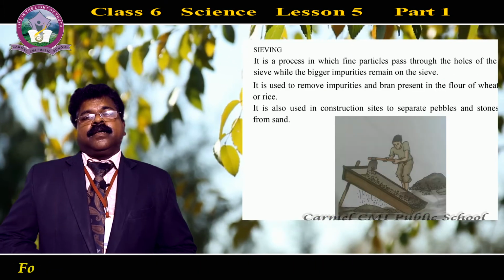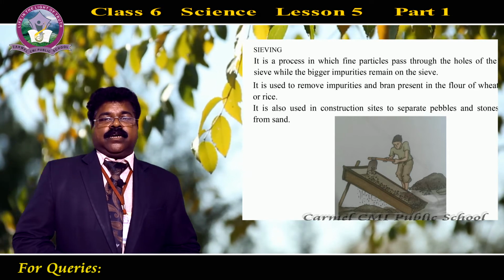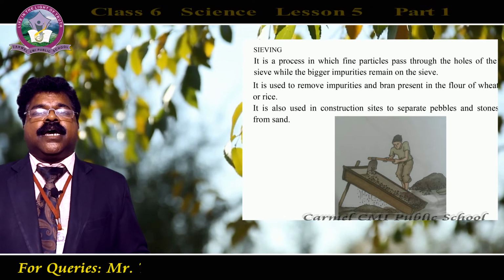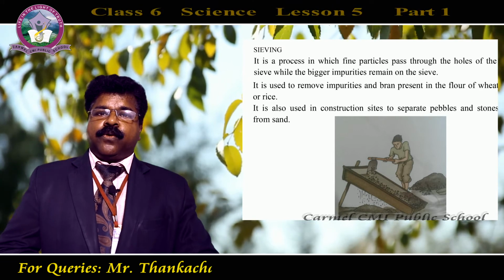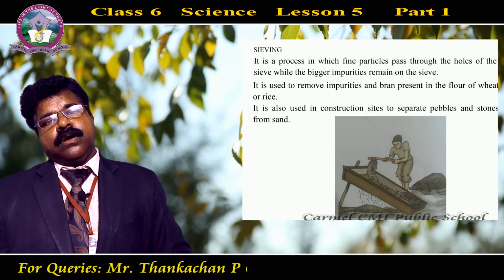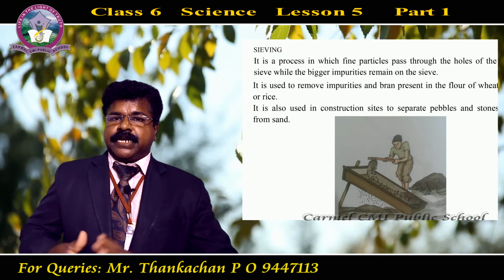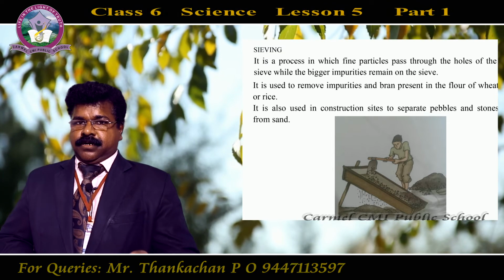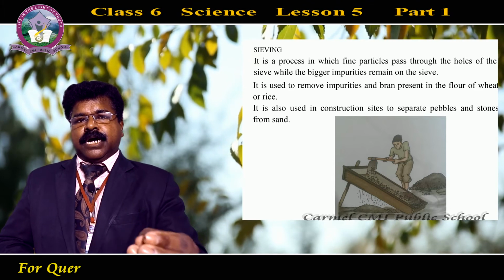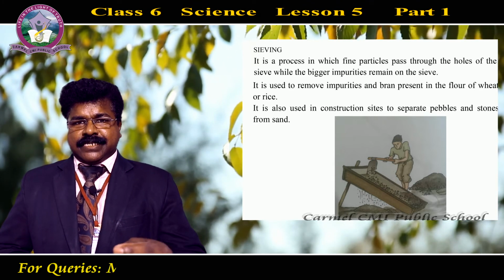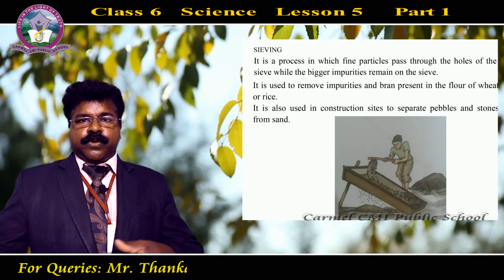Now let us see the next process of separation, that is sieving. Have you seen a sieve any time? Especially while we are cooking any dish by using wheat flour or rice flour, we use a sieve to separate it. So when we buy rava or atta from the shop, sometimes it might contain some amount of unwanted particles, maybe some insects or some husk particles. In order to separate them, we do the process of sieving.